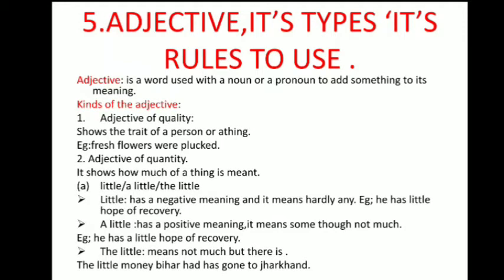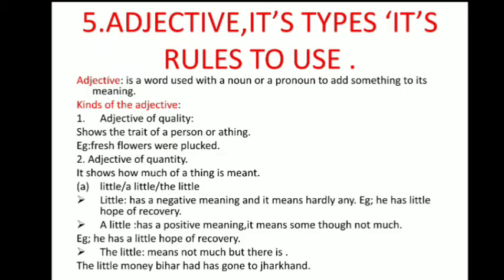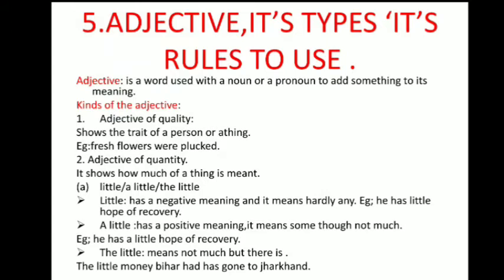As we discussed in the last class about 4 types of parts of speech, this is the 5th one which we are about to discuss. As you are seeing on the screen: adjective, its types, its rules to use. So what is an adjective? An adjective is a word used with a noun or a pronoun to add something to its meaning. So it's very clear, you want to give more description about your noun and you're using some words, and those words are known as adjectives.